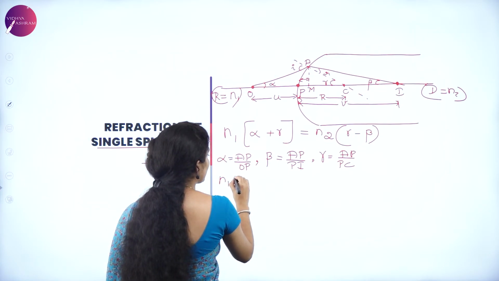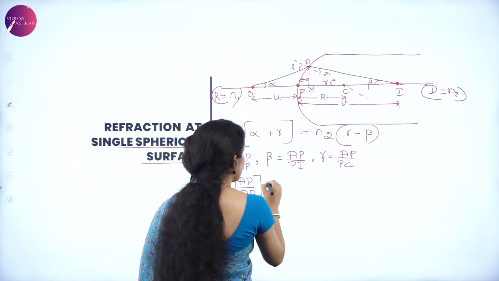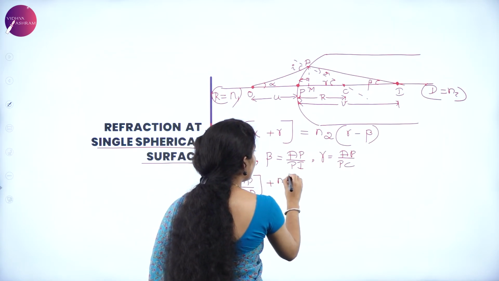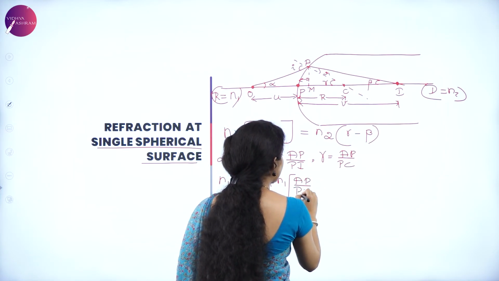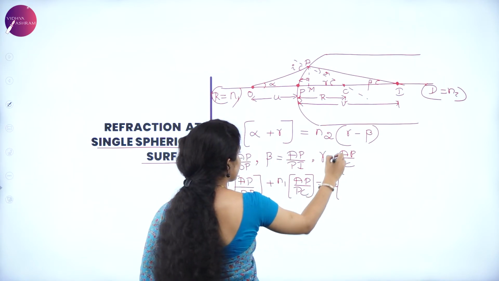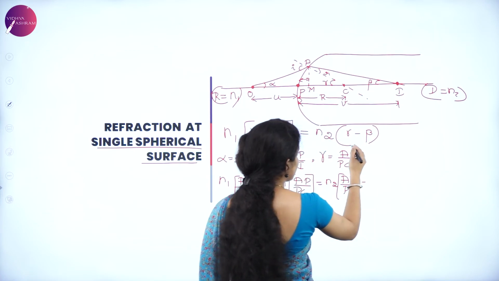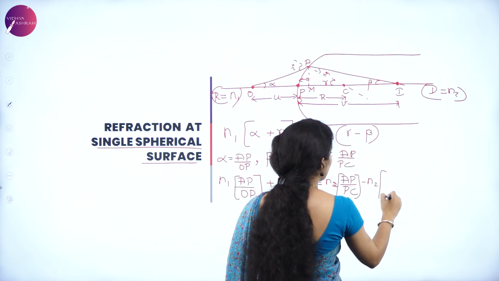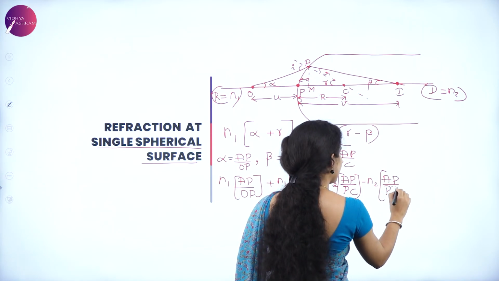N1 into AP by OP plus N1 into gamma, which is AP by PC, is equal to N2 into gamma, which is AP by PC, minus N2 into beta, that is AP by PI.